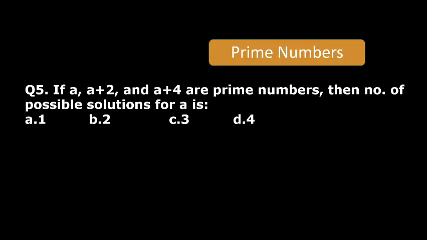Option A, option B, option C. Many are saying A, some are saying B, some are saying C. My question is to find the number of possible solutions for A, not the value of it. If you are finding 3, that is wrong. I think that is the value. I am asking for the number of possible solutions for A. I think that is 1 only. When it is 3, answer is 1, not 3.